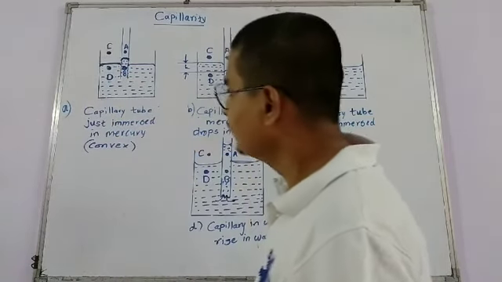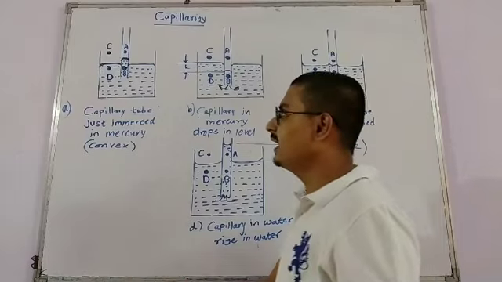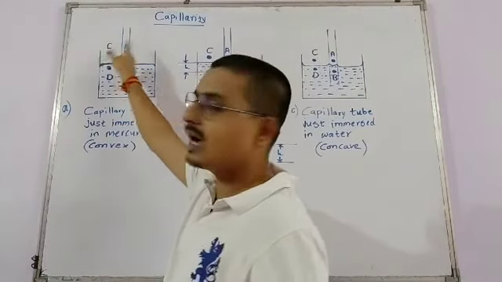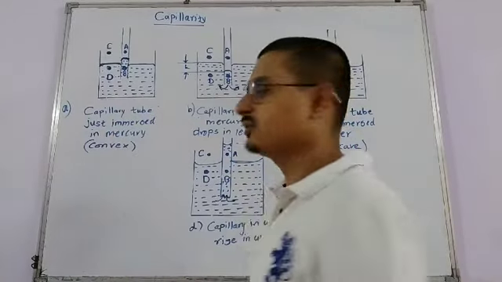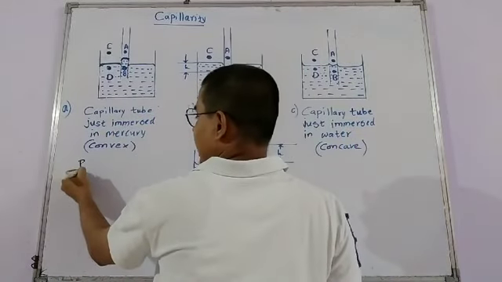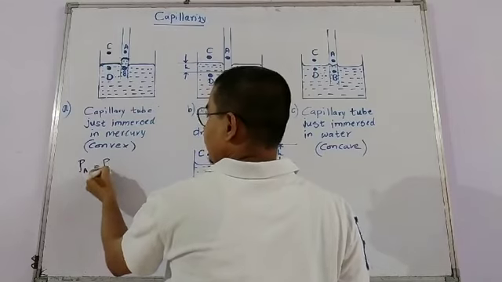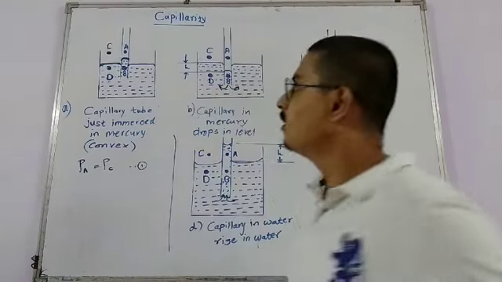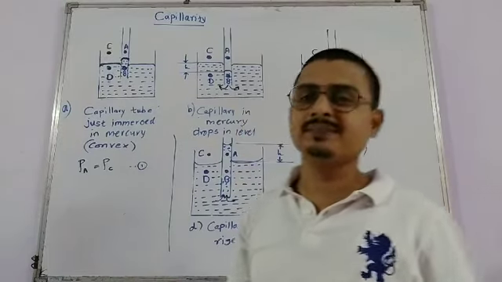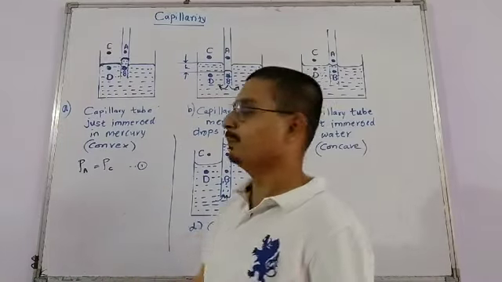Okay, now we can observe that A and C are at the same height and are above the liquid surface. So the pressure at A is equal to the pressure at C. I just note down a number. We have a very small explanation for this. PA is equal to PC.